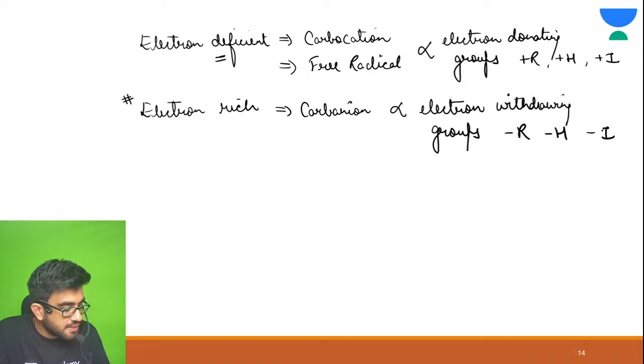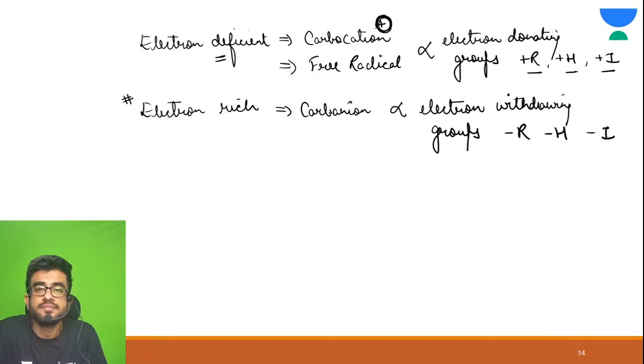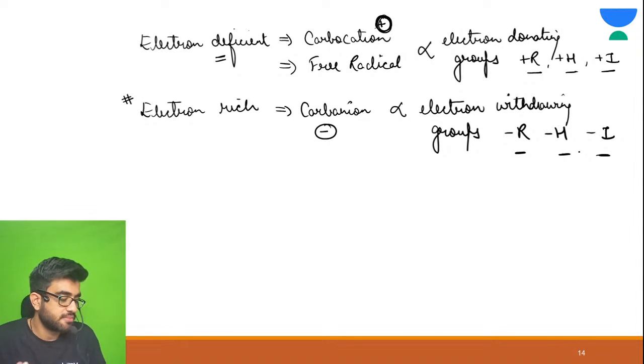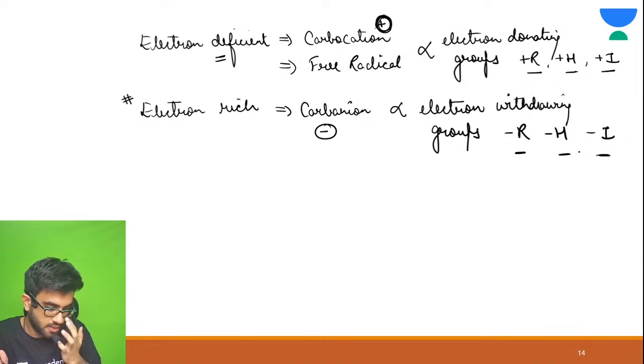Is this much clear to all of you? You just need to remember this. Carbocation means positive. Positive are stable by positive. Carbanion means negative. Negative are stable by negative. You just need to understand this. Very good.